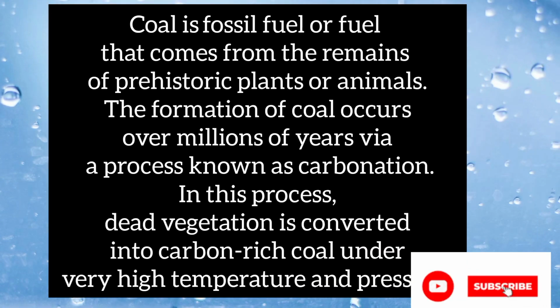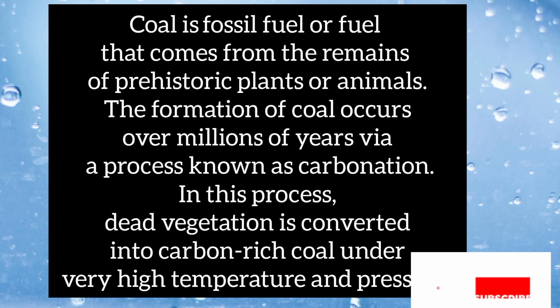Next we can see conventional source of energy. In that, first we can see coal. You know that in India, coal is the most abundantly available fossil fuel. What is coal? Yes, you are right. Coal is fossil fuel or fuel that comes from the remains of prehistoric plants or animals.